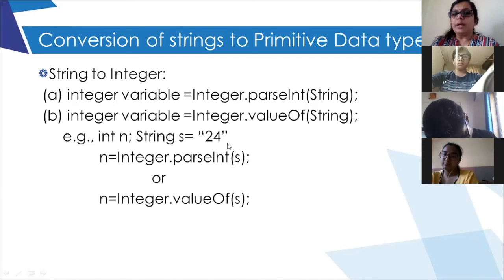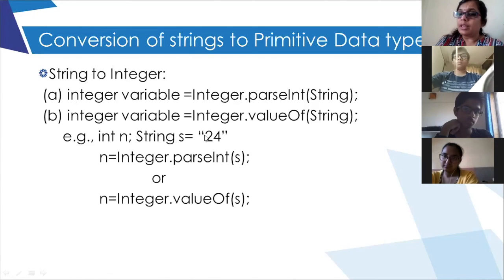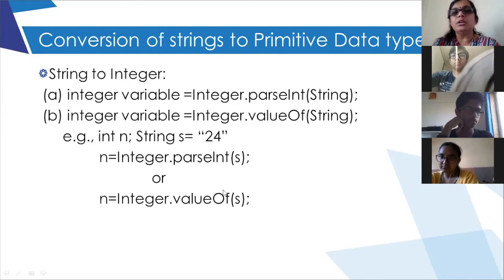So these two are the functions. Now, if I have defined the variable s and declared the value of s is equal to "24" in double quotes, and I use n is equal to Integer.parseInt(s), this function will convert the string value 24 to the numeric value 24.